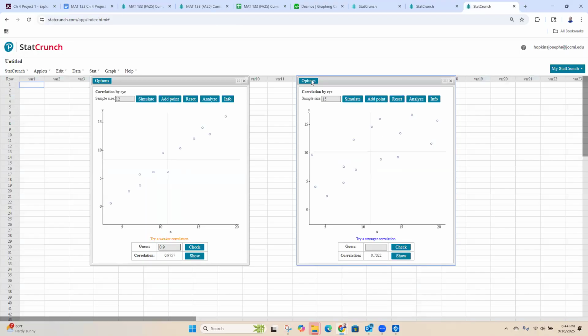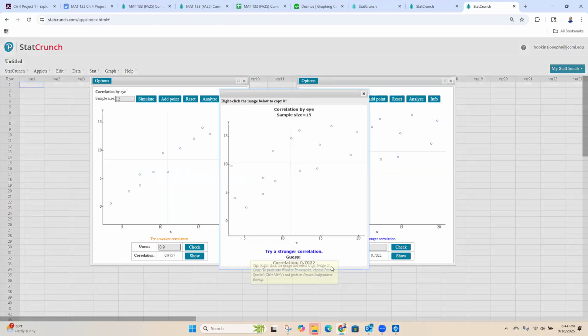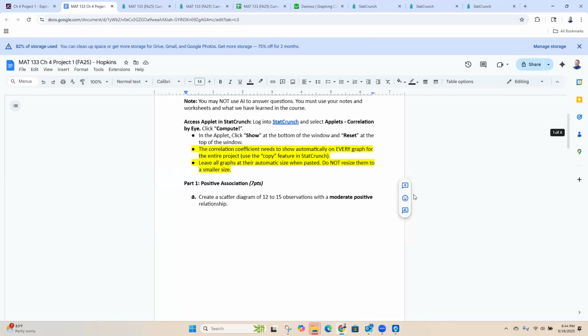How did I do that? I went to options. If I don't want to use my snipping tool, I can do options, copy, and that'll pop this out, and you'll notice that the correlation coefficient is still showing. So I right click and copy that image and then paste that into my project. Question A.